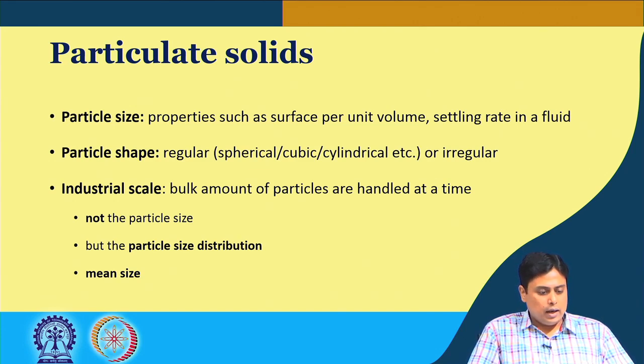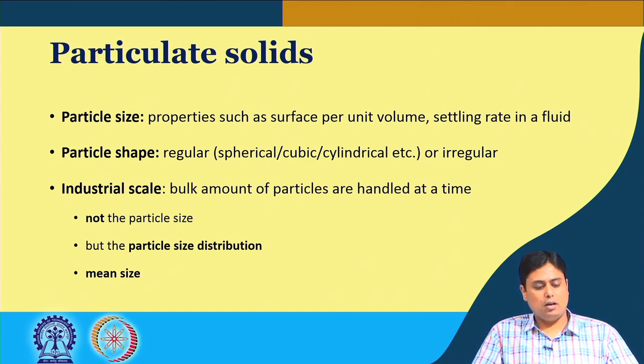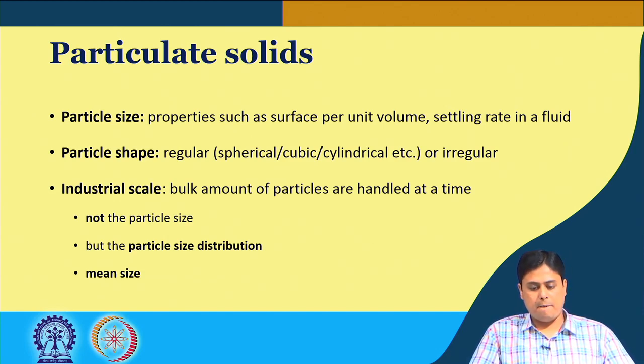Particle size, shape and composition have significant influence on the solids characteristics as well. For example, in the case of nanoparticles, when the size goes around 10 to the power minus 9 meter, that is the nanoscale, particle size actually changes the color of that substance.